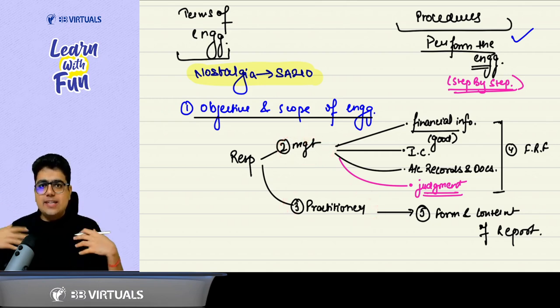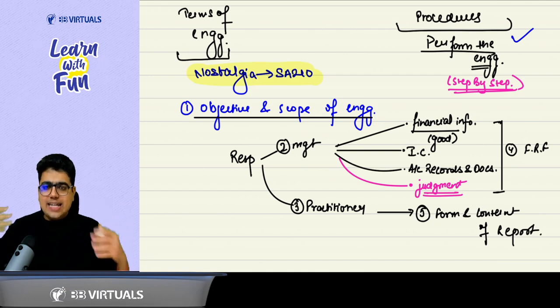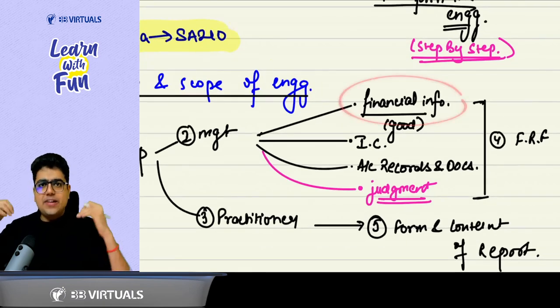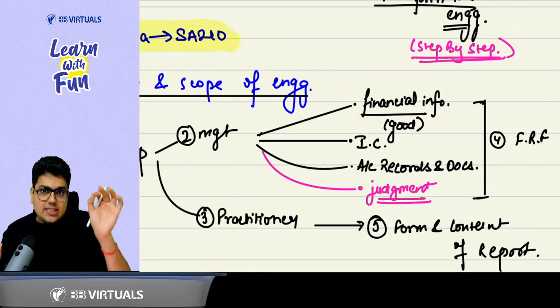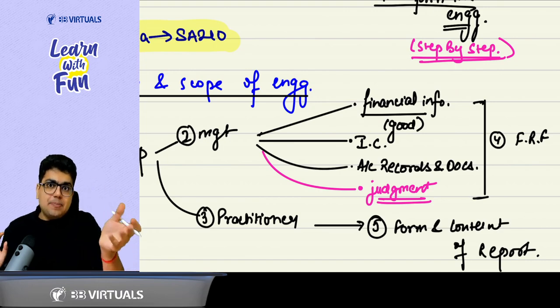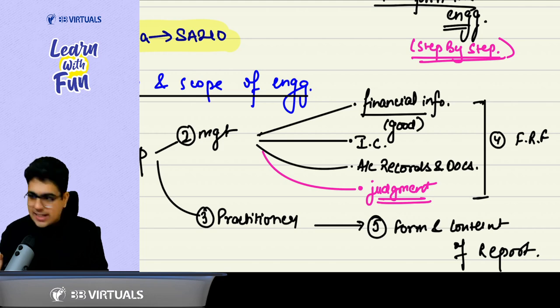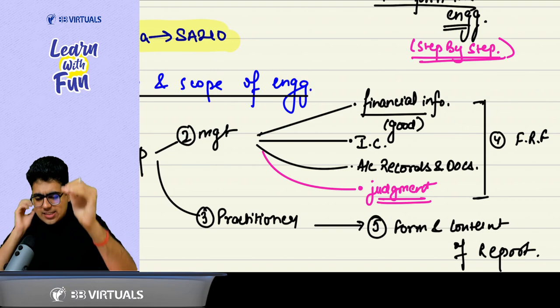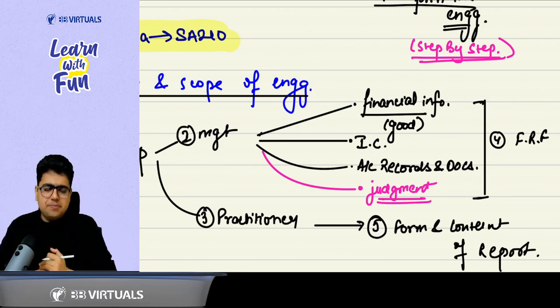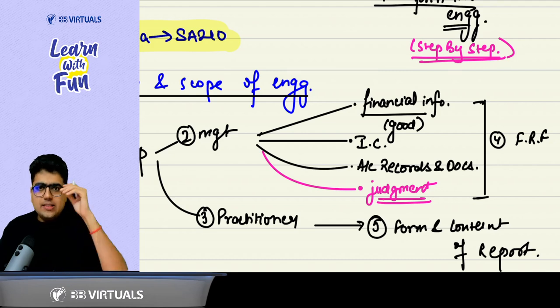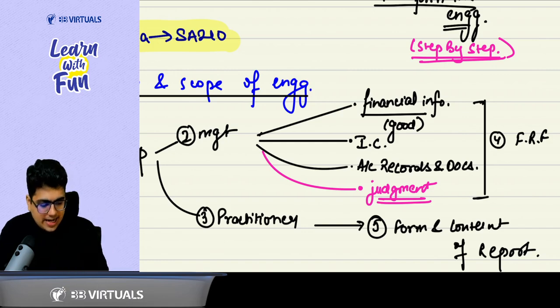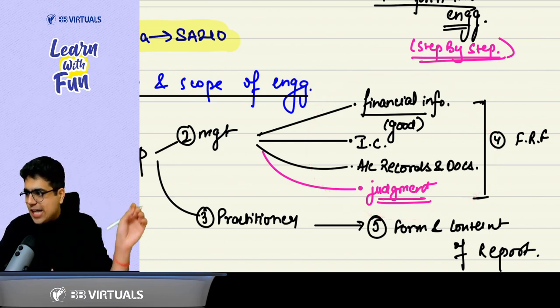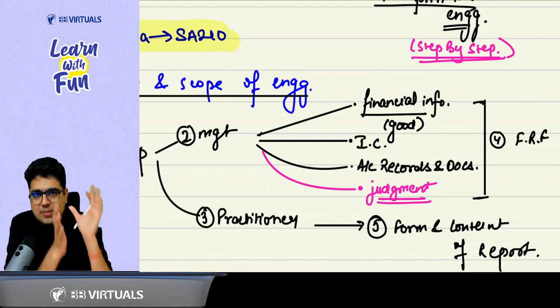Management responsibility is to provide the financial information that the practitioner is required to compile. So how will it do? It will make sure proper financial information is available, and this financial information is free from material misstatement. So it will have to design, implement and maintain internal control, IC, to make sure the financial statements are free from material misstatement. Now along with the financial statements, they have to provide the necessary records, documents, information, explanations and judgment. Without judgment, the financial statements will be impossible.